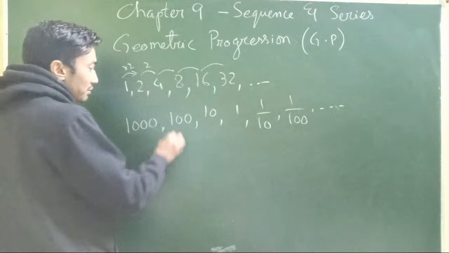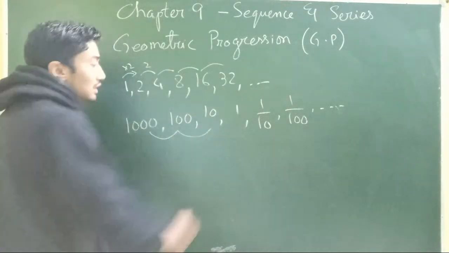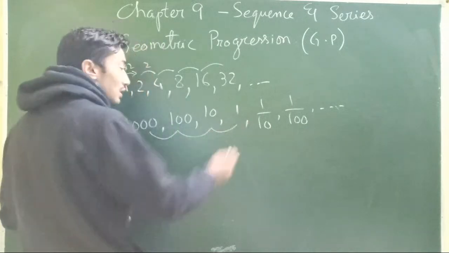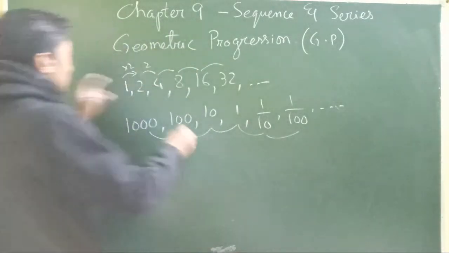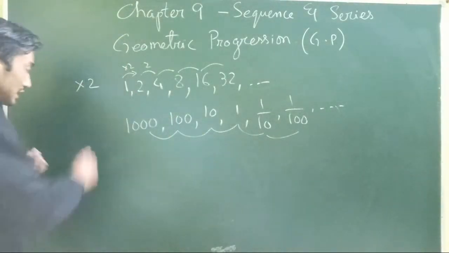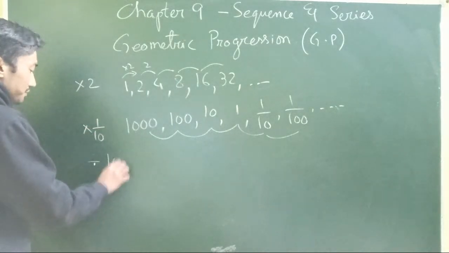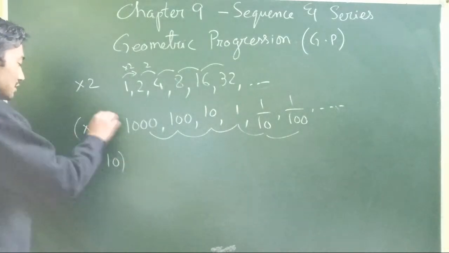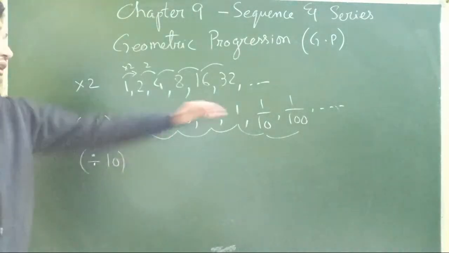Because 1000 divided by 10 is 100, 100 divided by 10 is 10, 10 divided by 10 is 1, 1 divided by 10 is 1 by 10, and so on. So in the first sequence, it gets multiplied by 2. In the second sequence, it gets multiplied by 1 by 10, or of course we divide by 10, with every successive term.